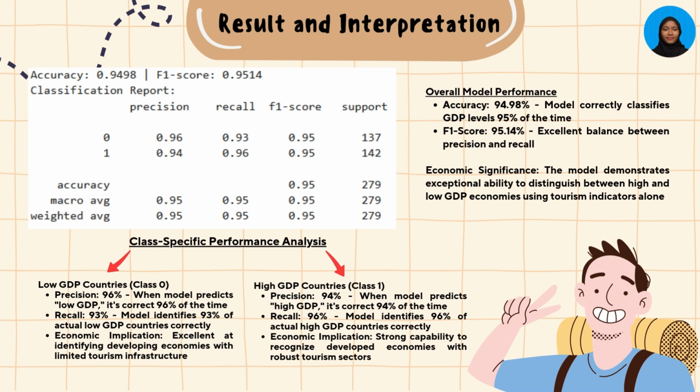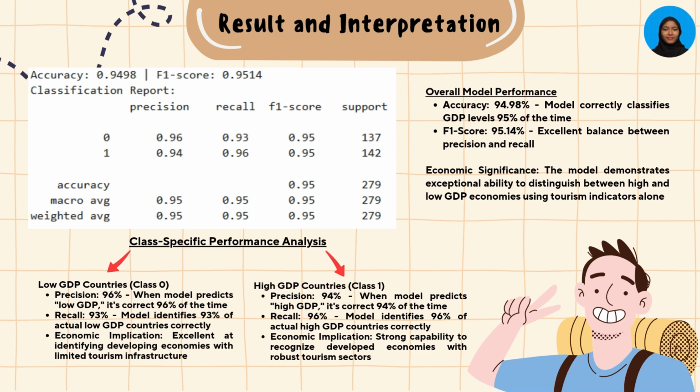For class-specific performance analysis, for the low GDP countries, class 0, the precision is 96%, which means that when the model predicts low GDP, it's correct 96% of the time. For recall of 93%, this means that the model identifies 93% of actual low GDP countries correctly. The economic implication is that the model is excellent at identifying developing economies with limited tourism infrastructure.